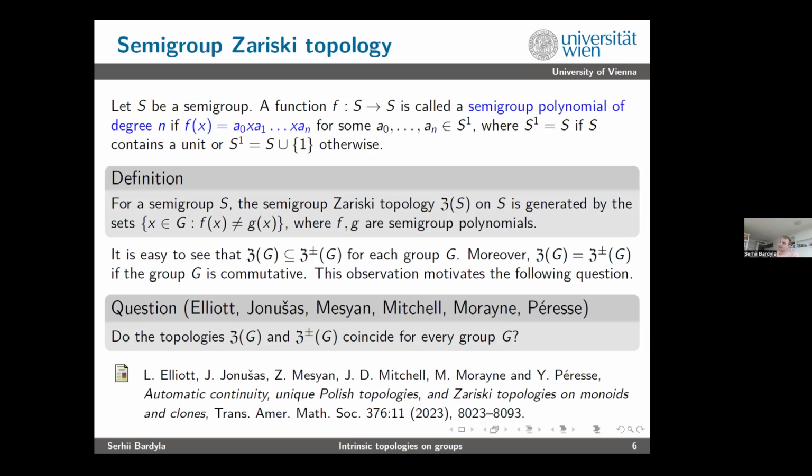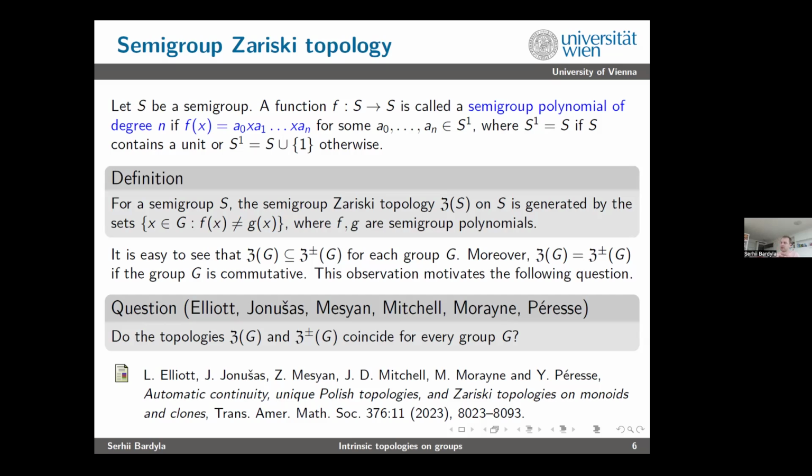So now we'll be taking the set of all non-solutions of the following equations, the set of all x from G such that f of x is not equal to g of x, where f and g are semi-group polynomials. Note that the difference is that for groups, we put 1 on the right-hand side.